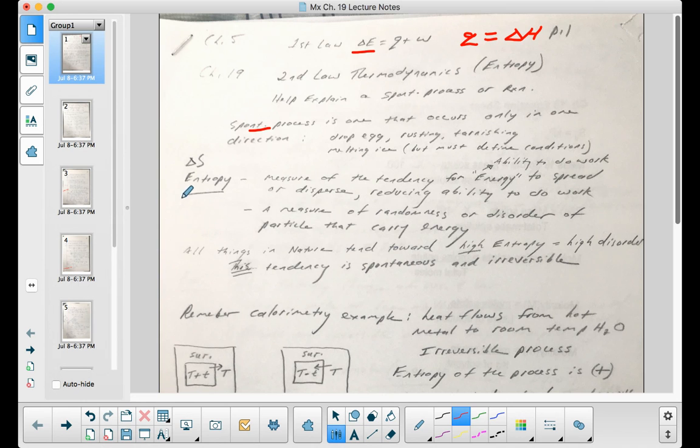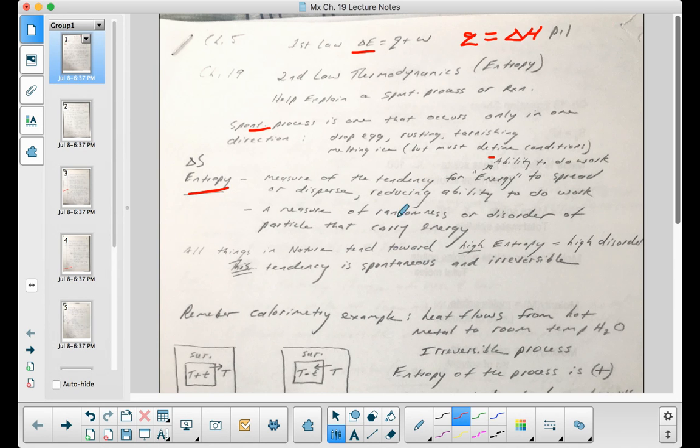So we need to talk a bit about entropy. So what is entropy? Entropy is a measure of the tendency for energy to spread or disperse, reducing the ability to do work. So it's the tendency of the energy, and by definition, energy is the ability to do work.